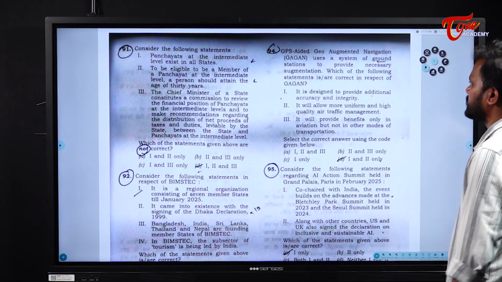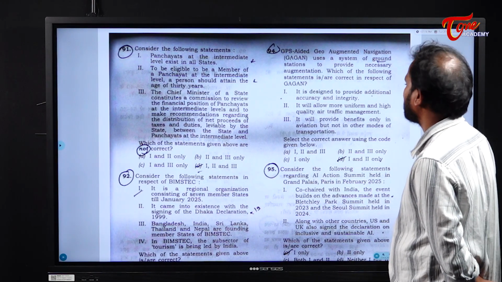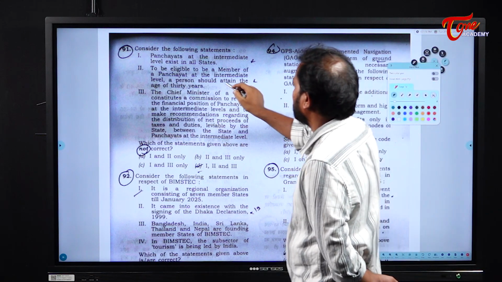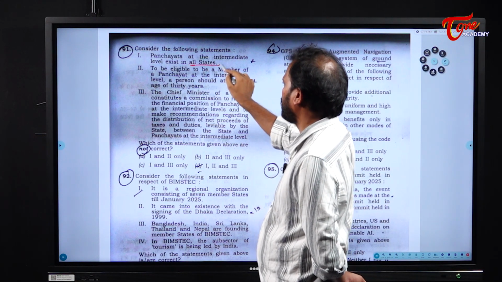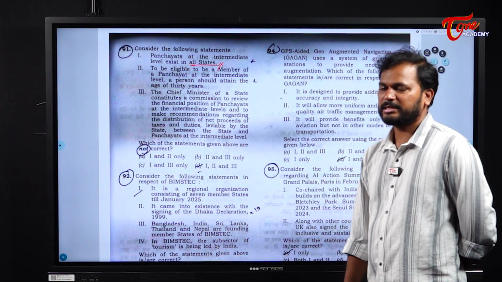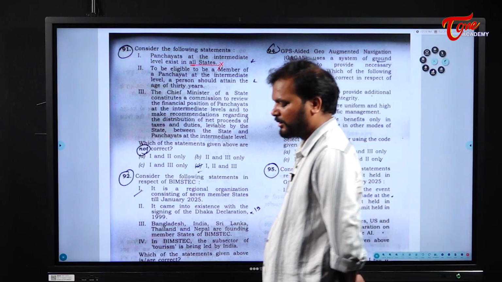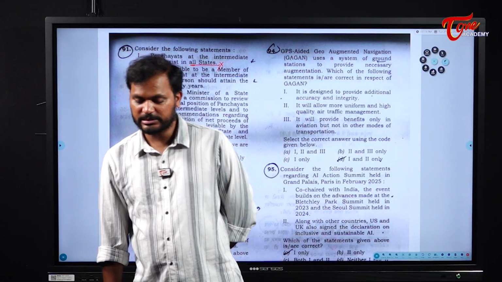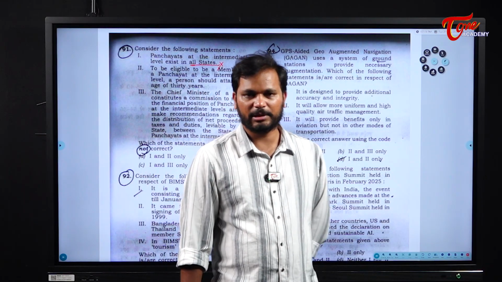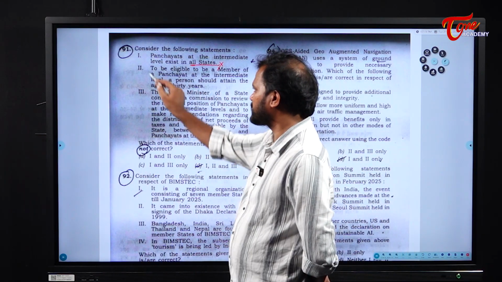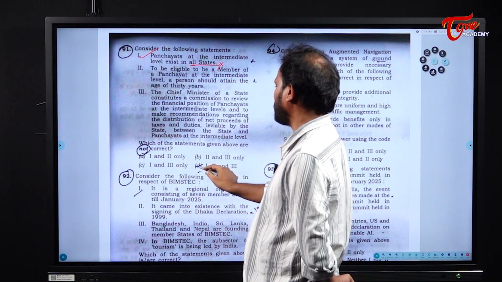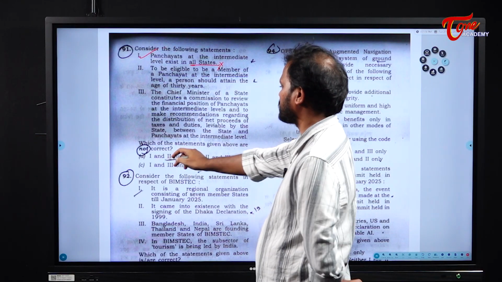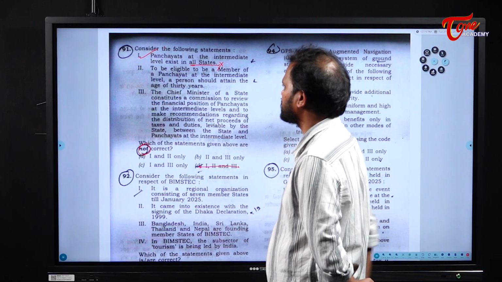Consider the following statements. Panchayat at the intermediate level exists in all states. No, intermediary level panchayat doesn't exist in all states. The states with a population below 20 lakh don't have the intermediary level. So statement 1 is wrong. Now once you eliminate statement 1, okay, now let us read the other.